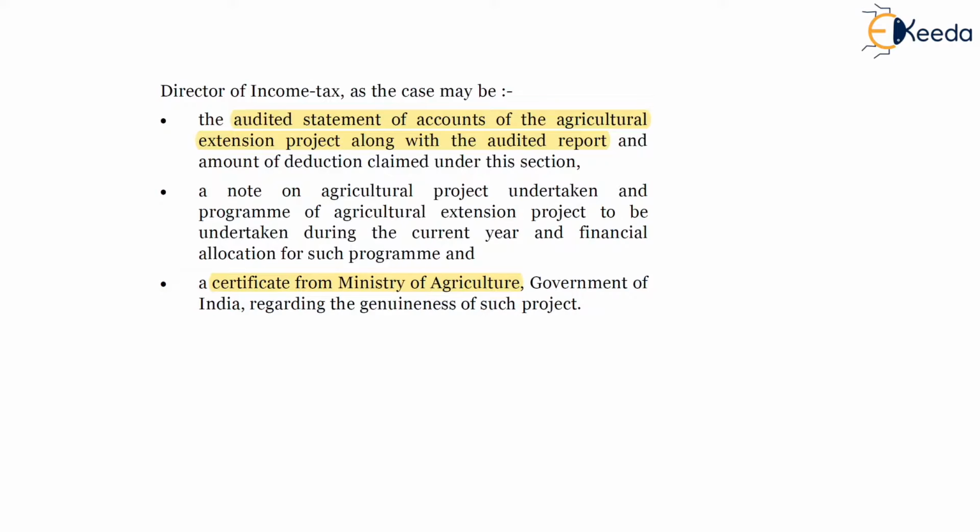So along with the return of income, in order to claim weighted deduction, the SSC is required to submit the audited statement along with the audit report, a brief note on the agricultural project undertaken, and a certificate from the Ministry of Agriculture stating the genuineness of such project.